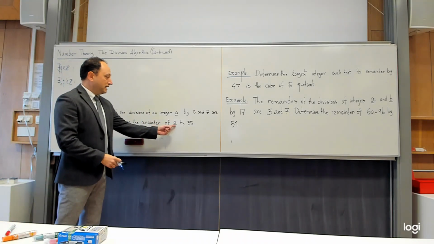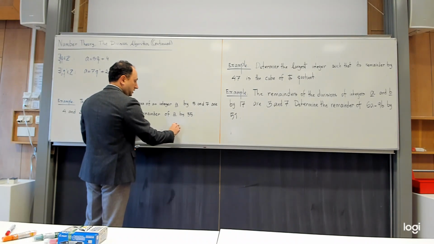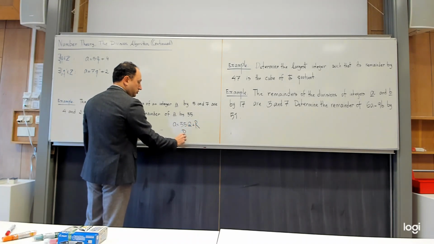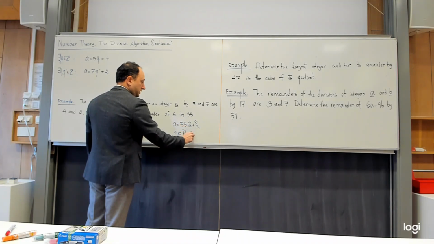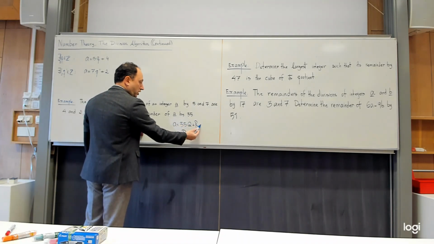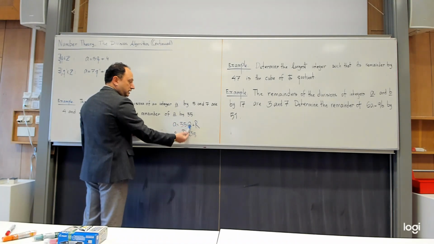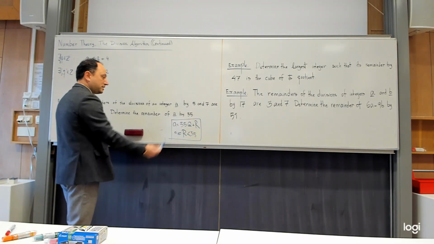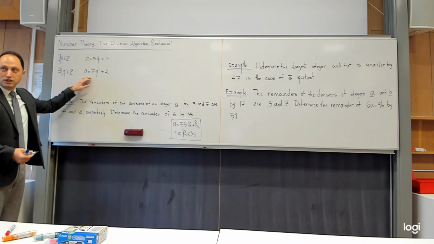Okay, and then the problem is the same. I want to have the remainder of a by 35. So if you go to scratch paper, you want to have such a combination at the end. But r should be somewhere between 0 and less than the absolute value of this number. Otherwise, if you have the right combination but it doesn't satisfy this relation, you cannot declare that number to be the remainder. This is the mindset. You need to have this in your head so that you can just go towards that.